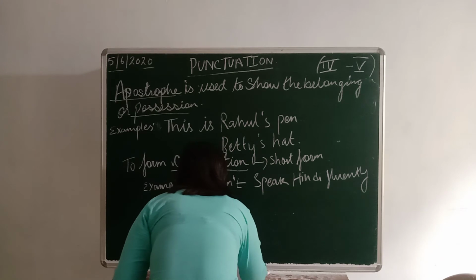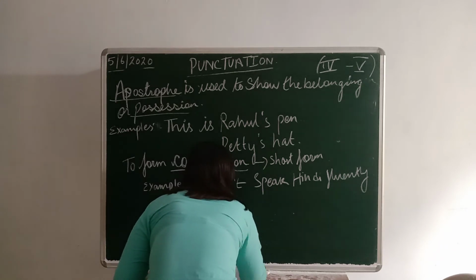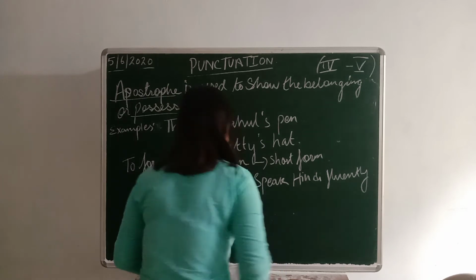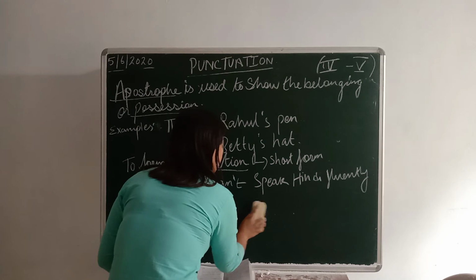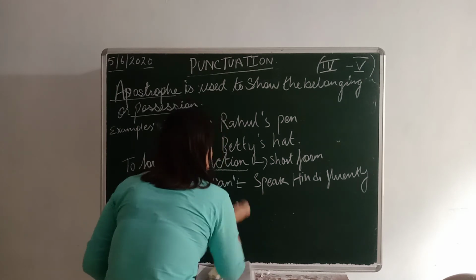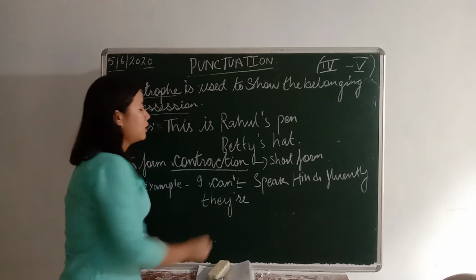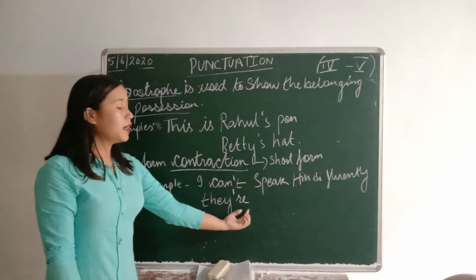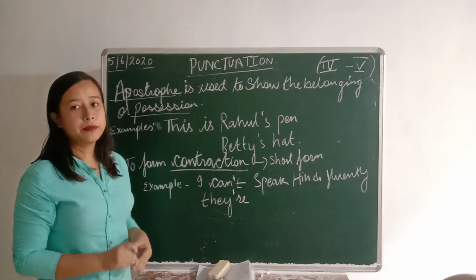Another example, they are becomes they're. In the omitted place we have to put an apostrophe.